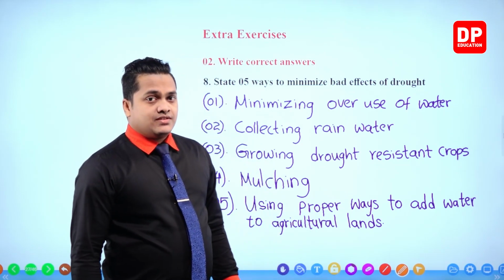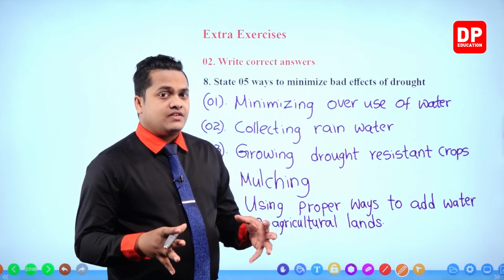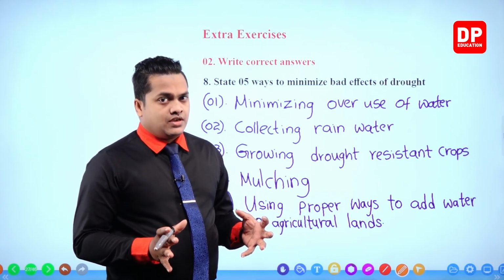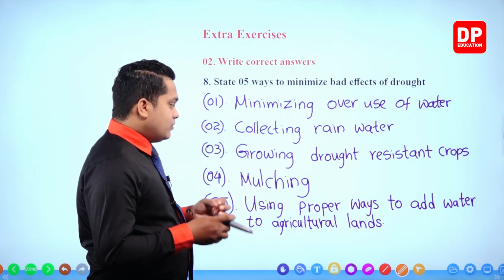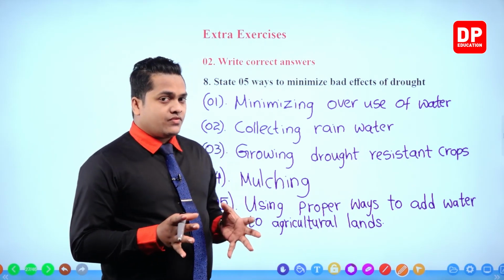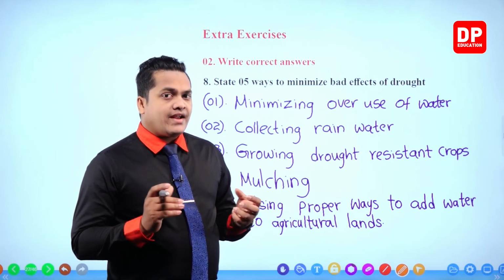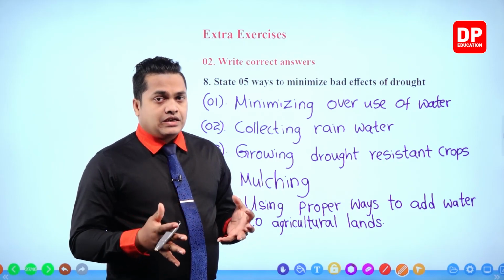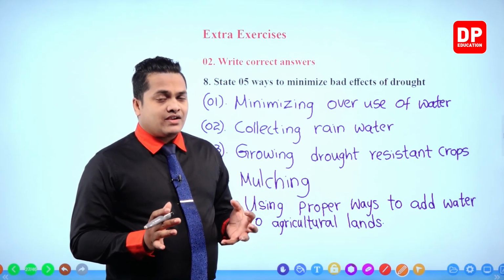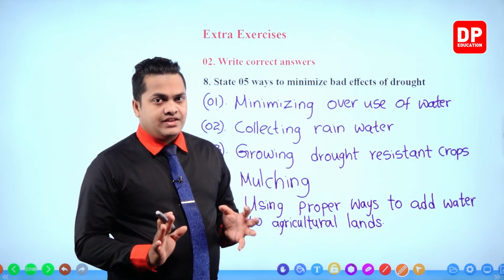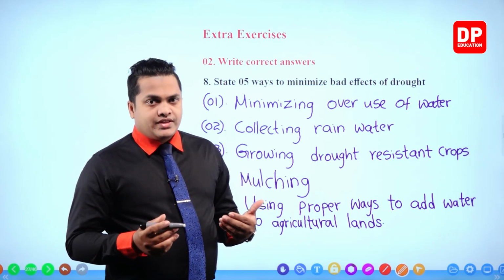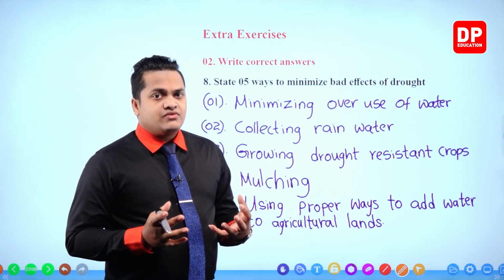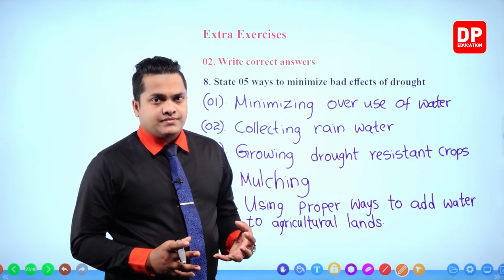This has a heavy effect on the drought seasons. It's because most of the ways that we add water to agricultural lands definitely use excess water, or waste water heavily. So when watering the plants or agricultural lands, we always have to use proper methods.